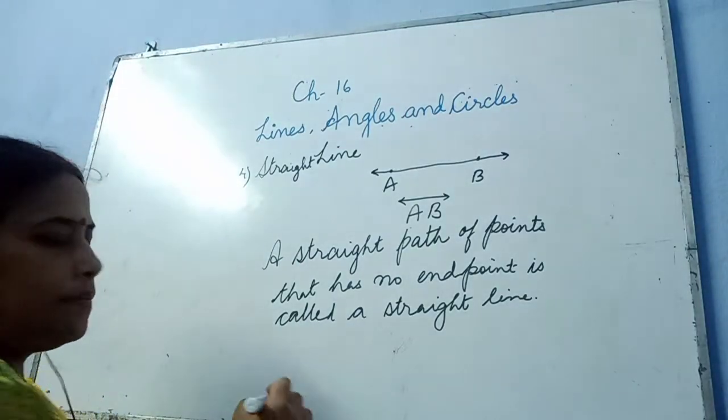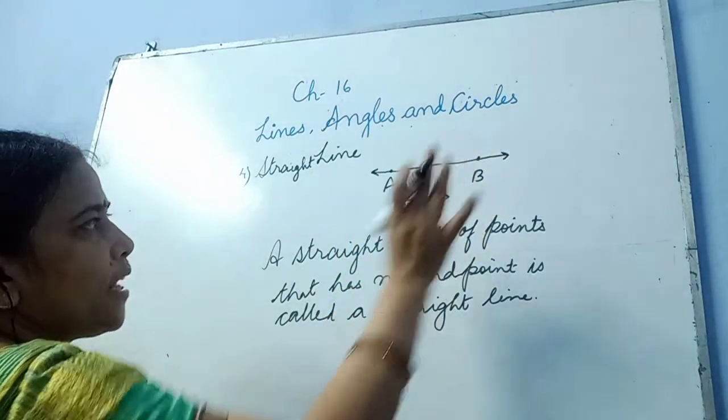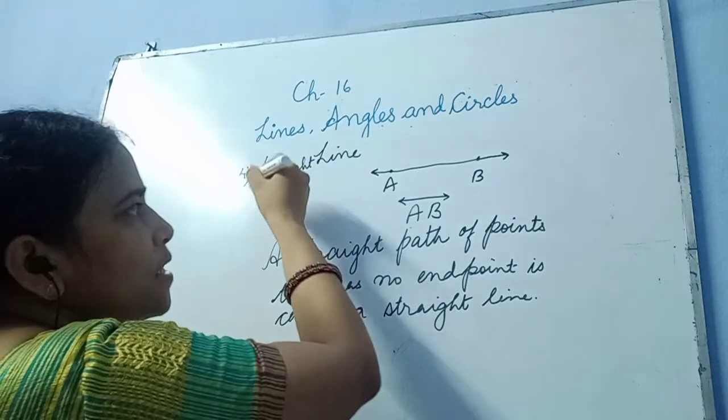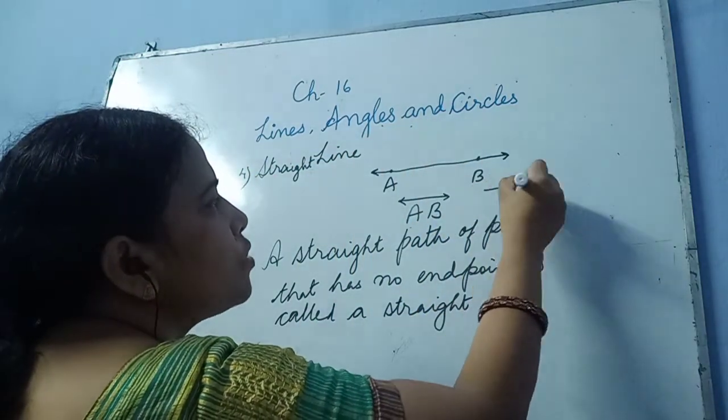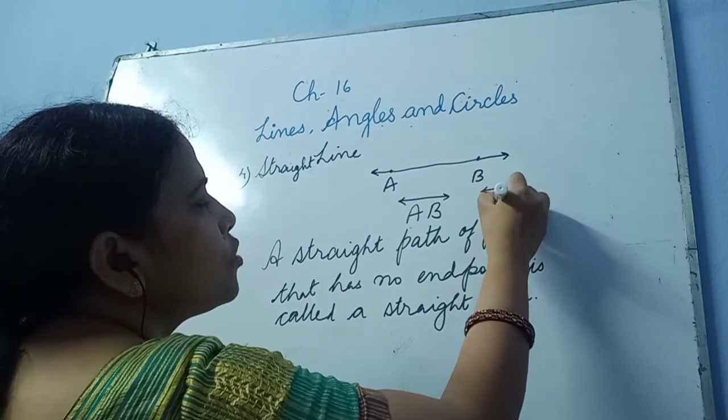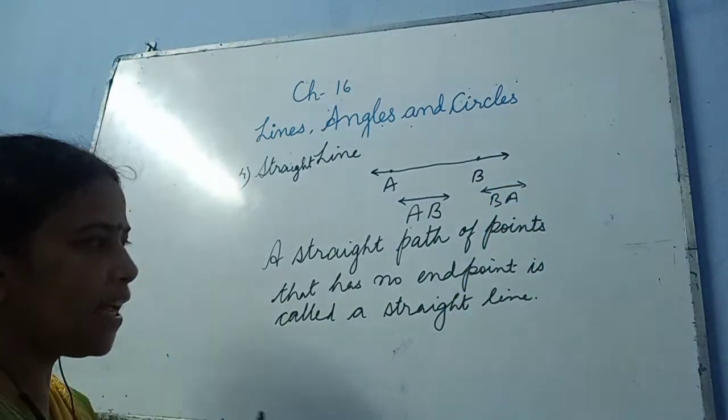You can see that it does not have any endpoint. It is moving on the A side also, it is moving on the B side also. We can write it AB, and we can write it BA also, children. Both ways we can write this.